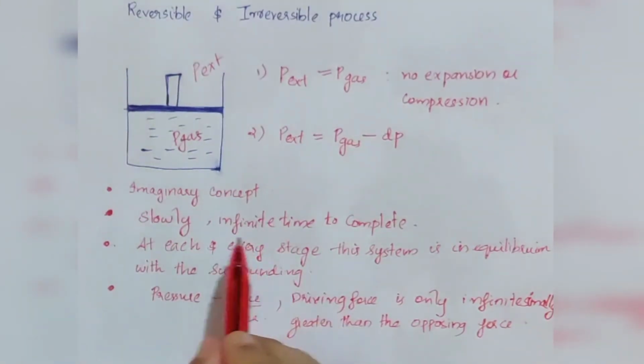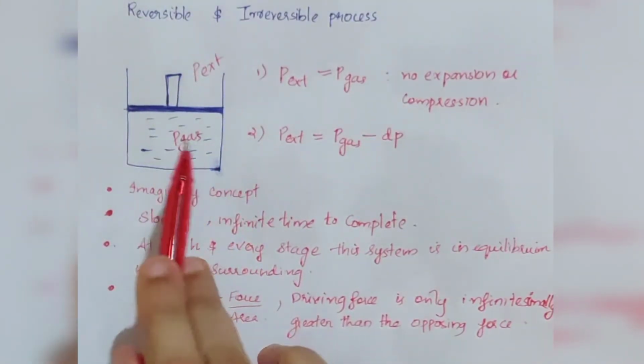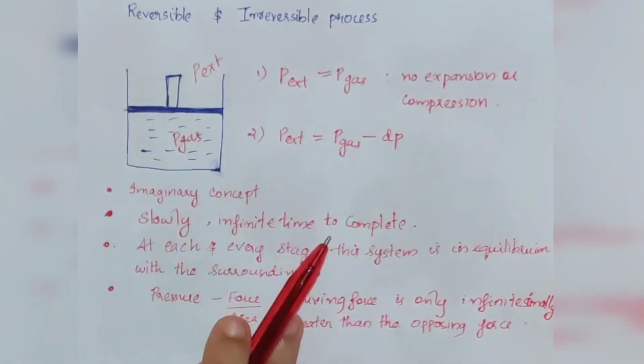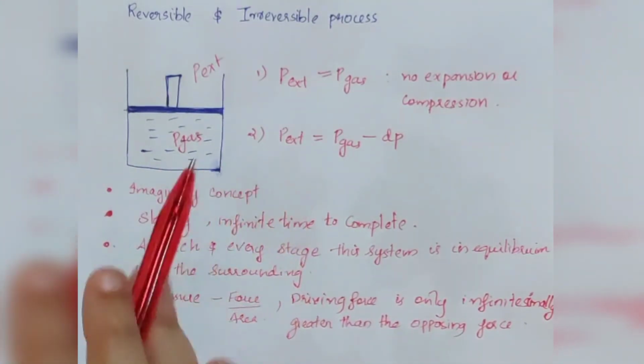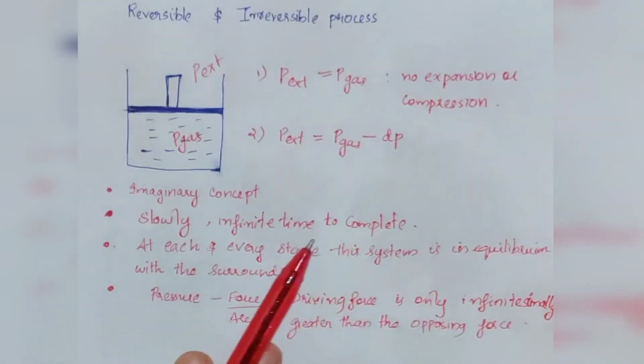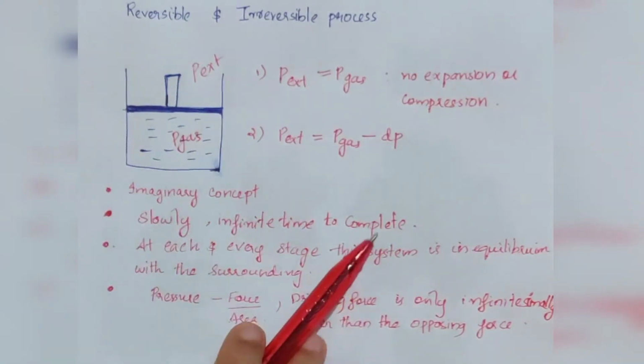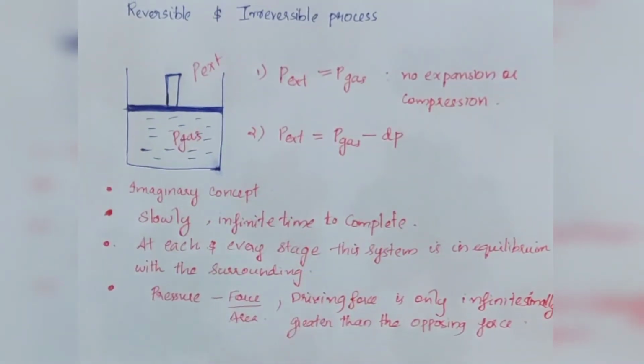Hence we can conclude that a reversible process is a process carried out infinitesimally slowly, so that the driving force is only infinitesimally greater than the opposing force. This process is called a reversible process.